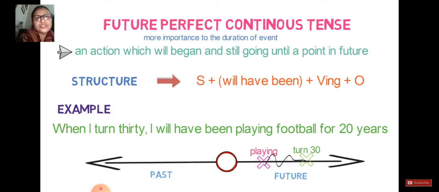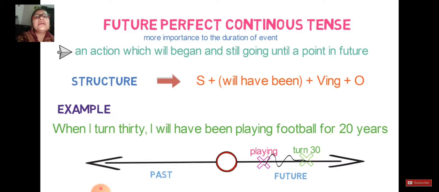Will indicates future, and perfect continuous is the reason have been is used over there, and ing always indicates the continuous process. If you check the example, when I turn 30, right now it means I'm not 30. When I turn 30, it itself means it's a future tense. I will have been playing itself is a continuous tense, but in a perfect way, for 20 years.